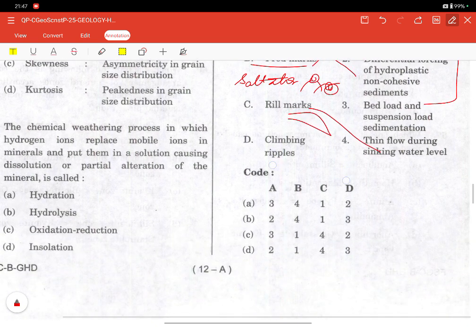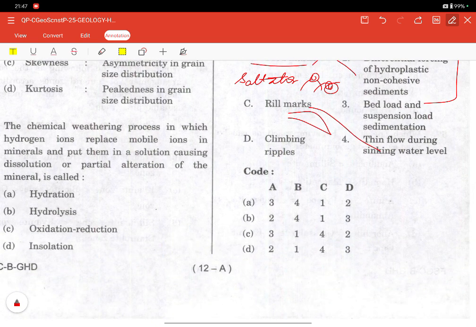Now we have the climbing ripples. Climbing ripples are formed by bed load and suspension load sedimentation. The ripple migrates while sediment is also settling vertically. This requires a high sediment concentration, obviously, and rapid aggradation that causes this vertical movement.